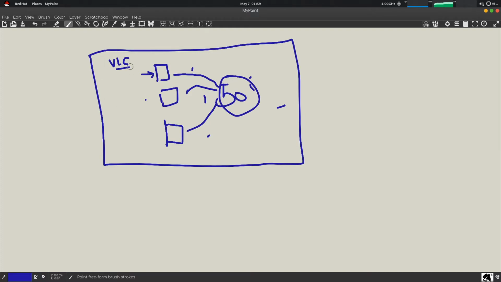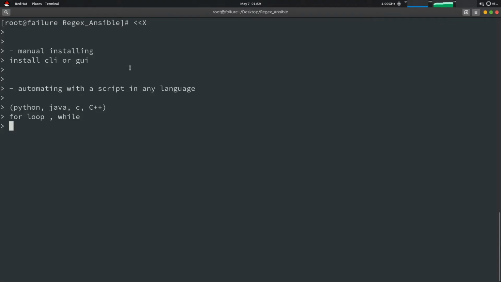So what could be your next step? The other thing is you can use a tool. Which kind of tool? An automation tool, in this case a configuration management tool.